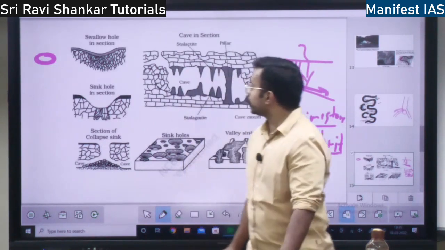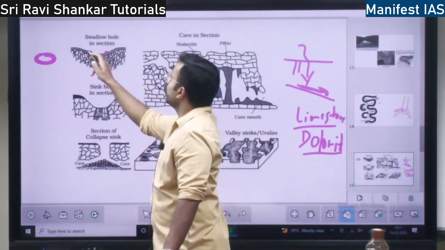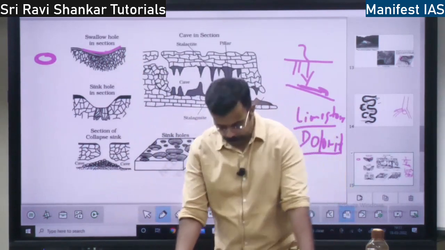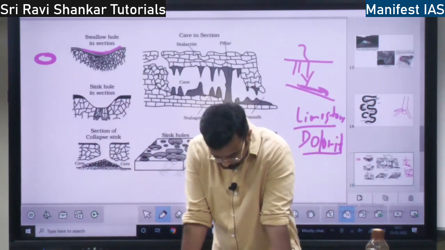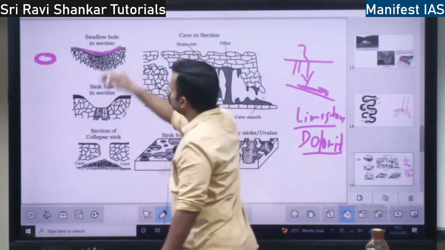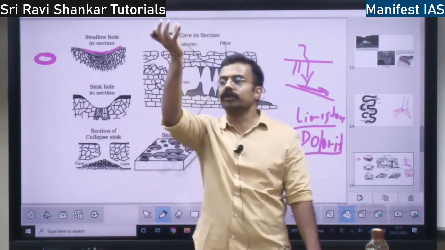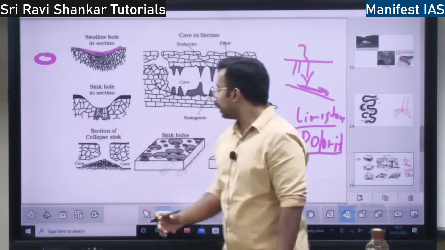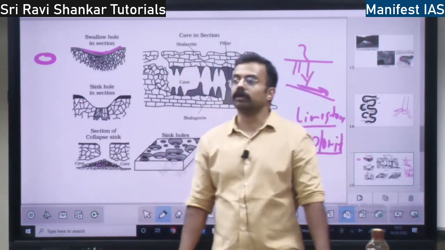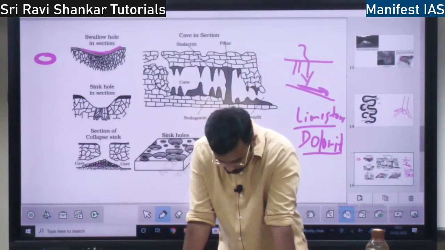That pool will get converted into a swallow hole. First there will be a depression like this, which is called a swallow hole. This swallow hole will later get converted into a sinkhole. Sinkhole means the material at the surface is going to sink, and there will be a collapse. So that is known as a sinkhole.